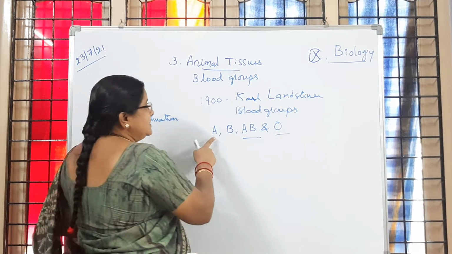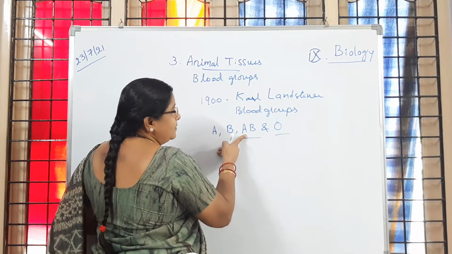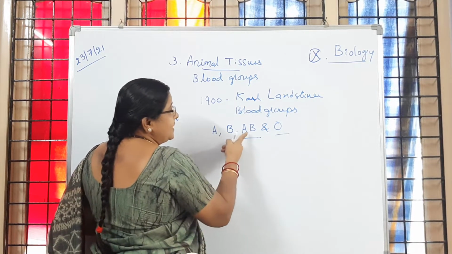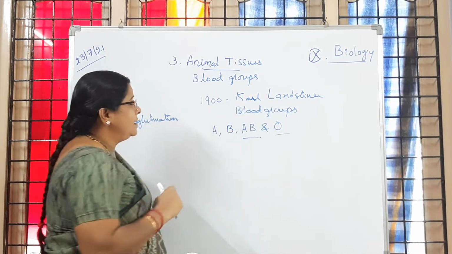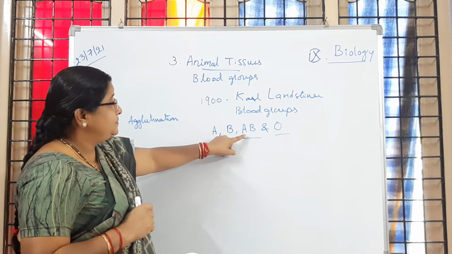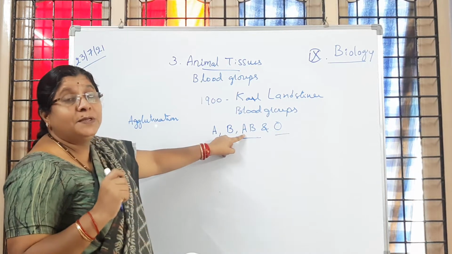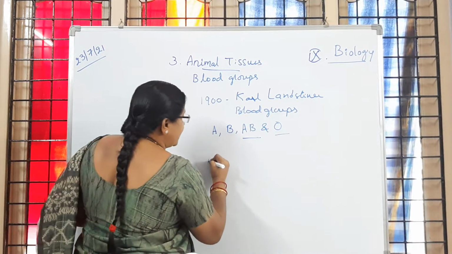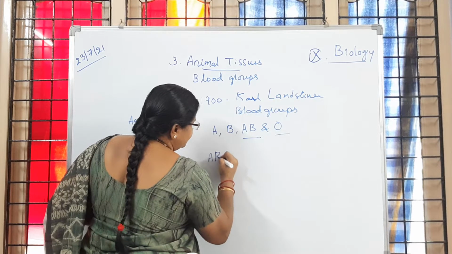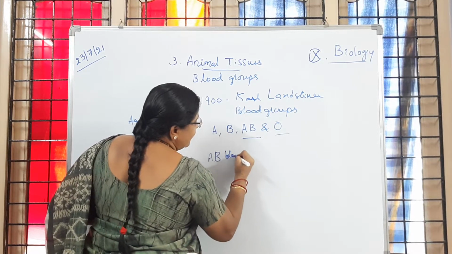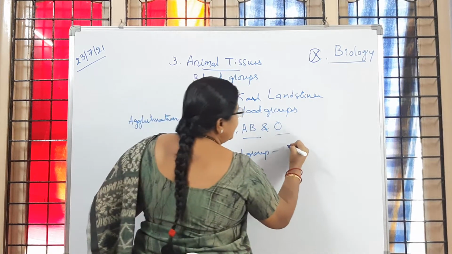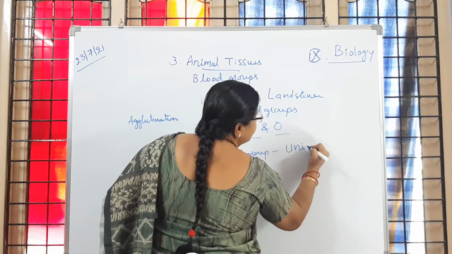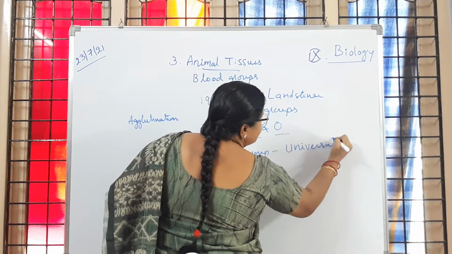That is, A blood group people can donate blood, B blood group people can donate blood to the AB group, and O blood group people also can donate blood to AB blood group people. So that's why AB blood group people are called universal recipients.